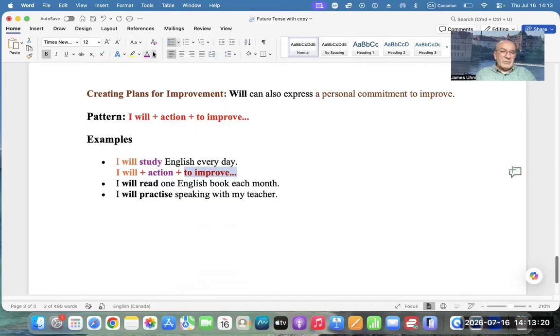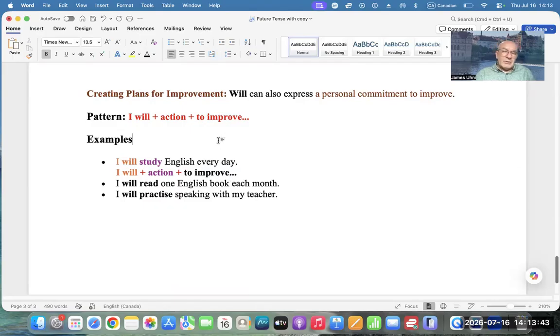So I'm not going to change it. I will just change to improve. So now we have perfect example over here. I will read to improve one English book each month. You can see that we could say it's object, but it's to improve.